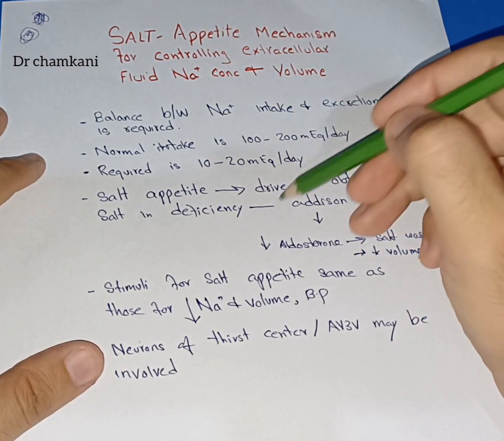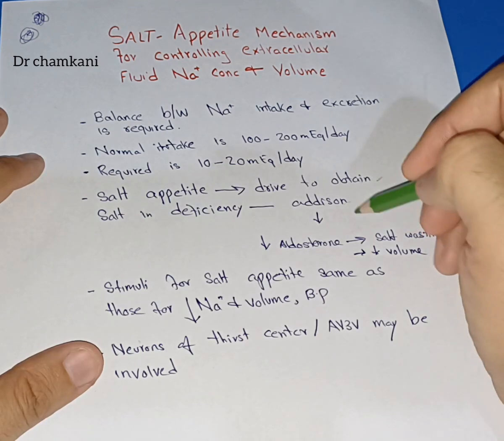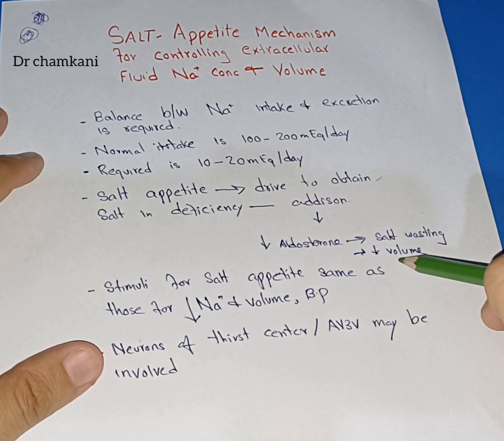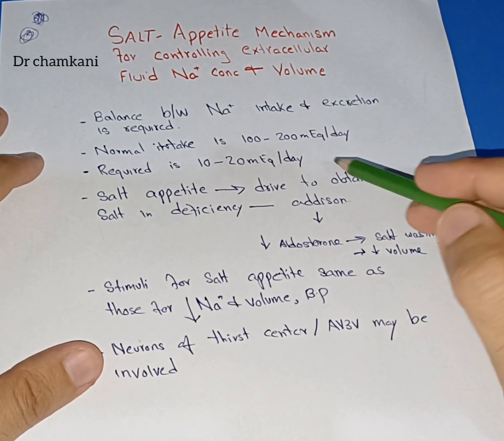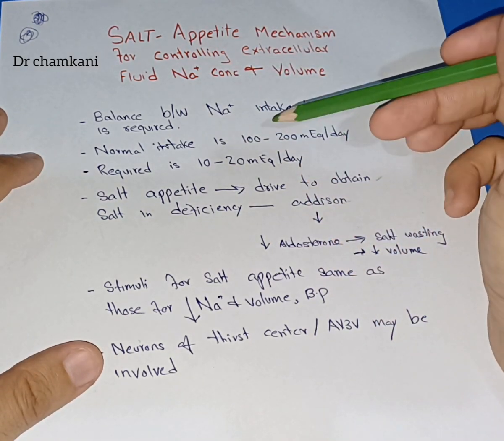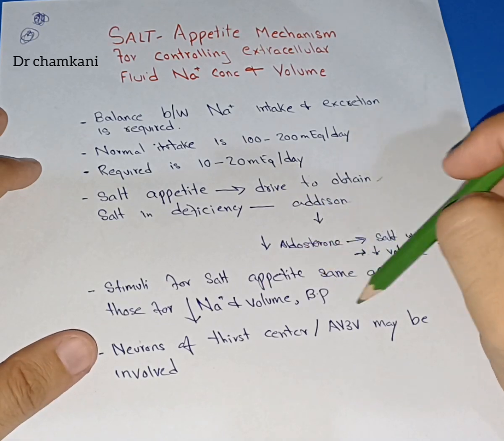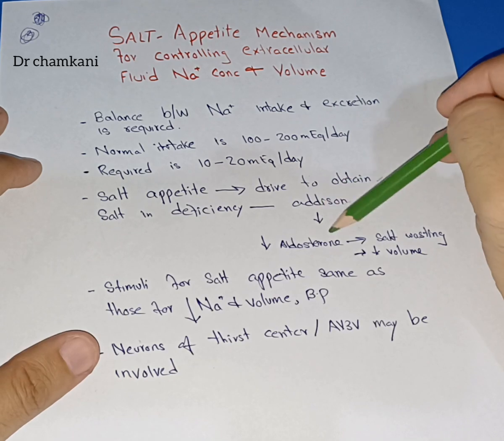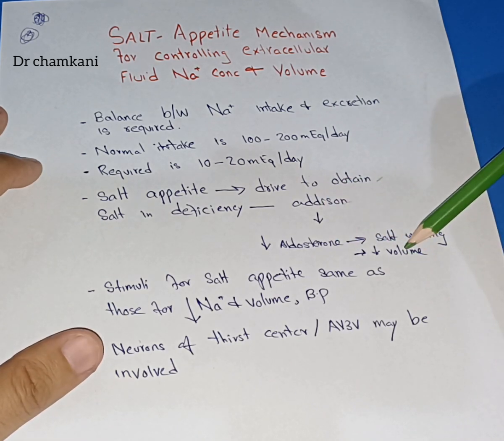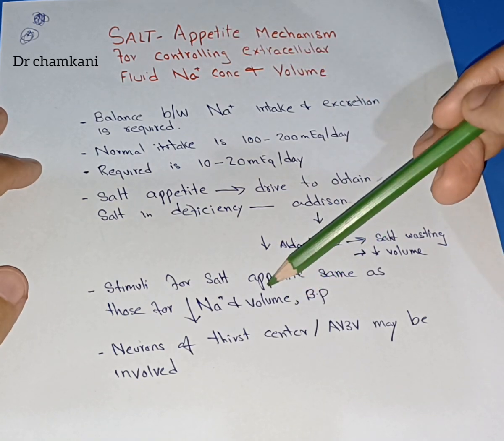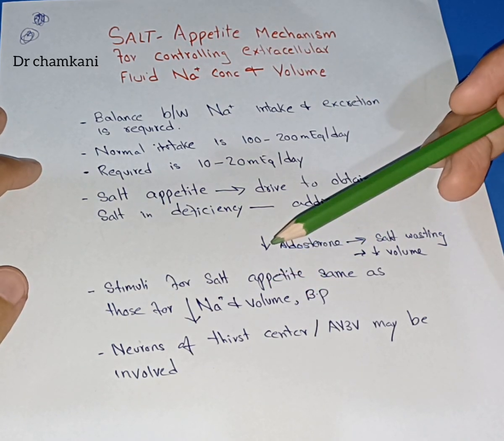But there are also certain conditions, for example Addison's disease, in which there is salt deficiency. In Addison's disease there is severe deficiency of aldosterone, which leads to a lot of salt wasting and a lot of volume loss. There is a decrease in the extracellular fluid volume. So this condition leads to salt craving, or an increase in the salt appetite, and it leads to increased consumption of salt. The purpose is to maintain the balance between intake and excretion. In Addison's disease, in which there is extra loss of salt, there is salt craving. There is an increase in the salt appetite to take in a high amount of sodium, because there is a lot of loss in the urine.